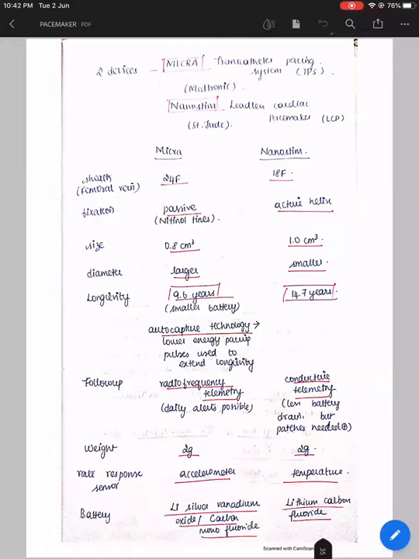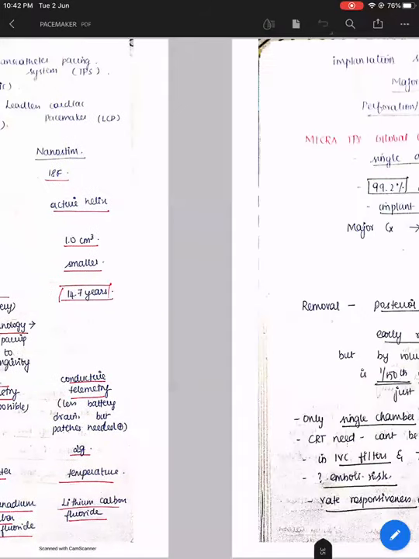And the rate response, yesterday Gautam was asking how the rate response works. So Micra uses an accelerometer and NanoStim uses temperature. So whenever you exercise, the temperature increases and rate response gets activated, and the pacemaker starts pacing at a faster pace. And the battery used is lithium silver vanadium oxide and carbon monofluoride in Micra and lithium carbon fluoride in NanoStim.